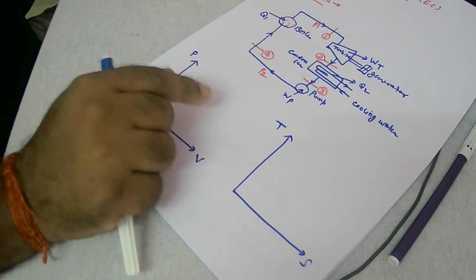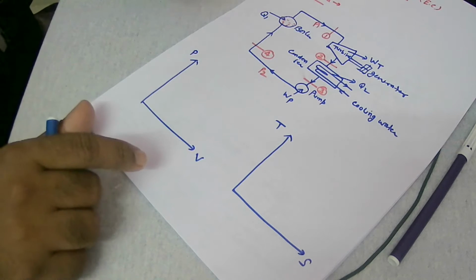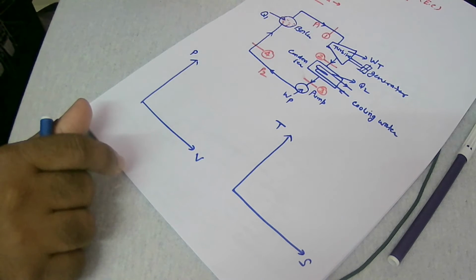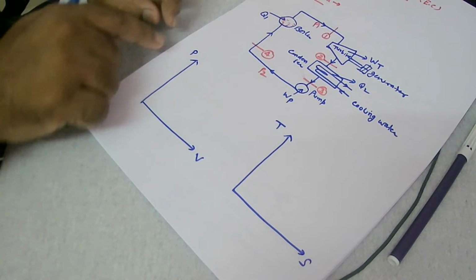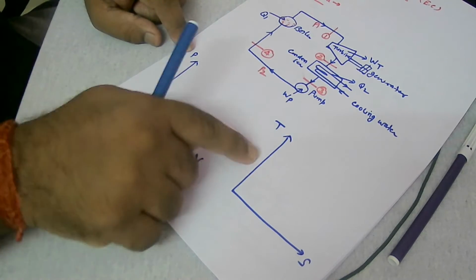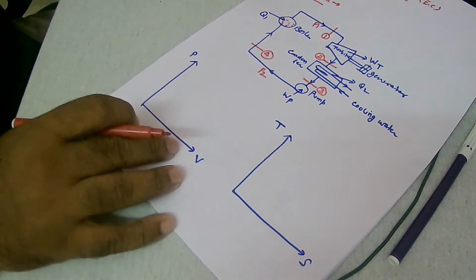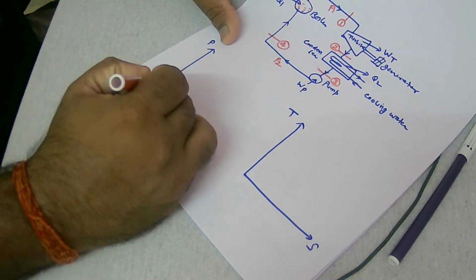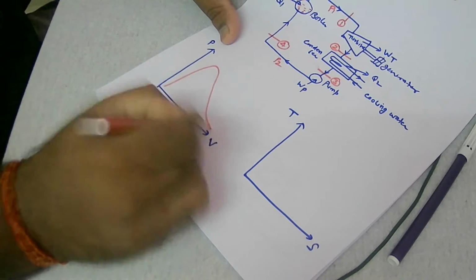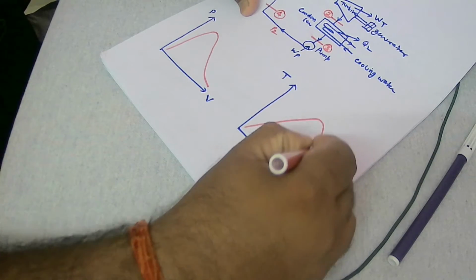Before analyzing this, we have already assumed that all processes are reversible. That means they occur at a very slow rate, or we can say the processes occur quasi-statically. So we can represent them on thermodynamic coordinates. These are the thermodynamic coordinates: pressure versus volume and temperature versus entropy. So how to draw that? For that reason, you need to draw the vapor dome. Usually on the pressure and volume ordinate, the vapor dome will be slightly tilted, something like this, and on temperature versus entropy it will be symmetrical. This kind of symmetrical vapor dome you will get.